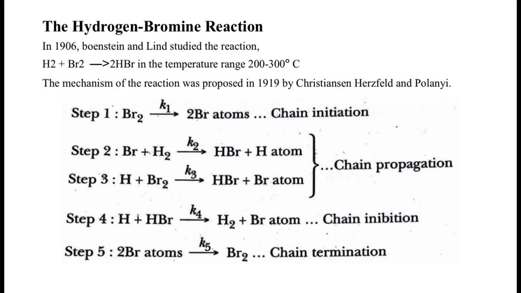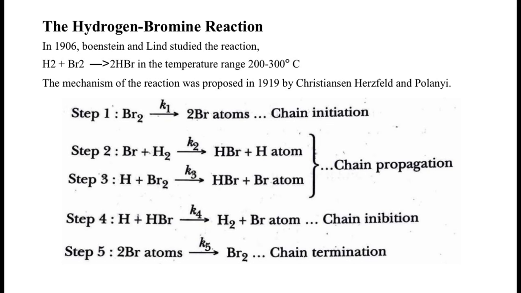And then the last step, whereby when the rate of the reaction slows down, then we can put a brake. So the 2 bromine atoms combine, resulting in the formation of a stable bromine molecule. And that is chain termination. So my dear friends, you can check it out. The hydrogen and the bromine atoms are reactive, short-lived intermediates because they are unstable.